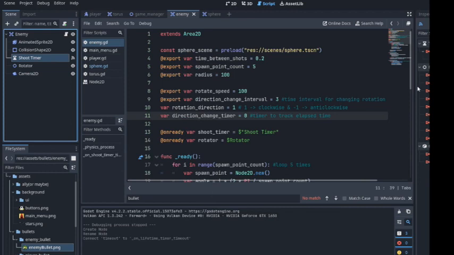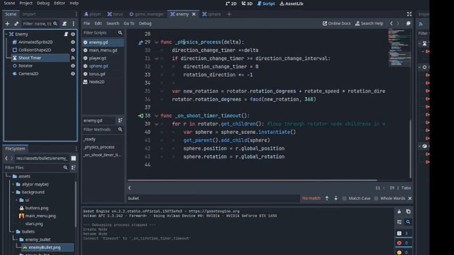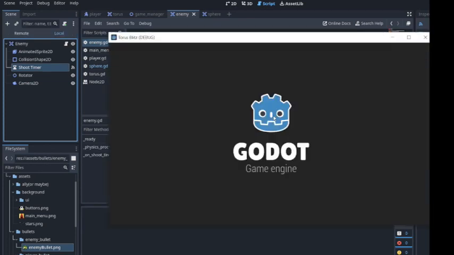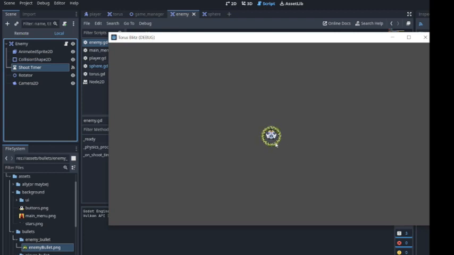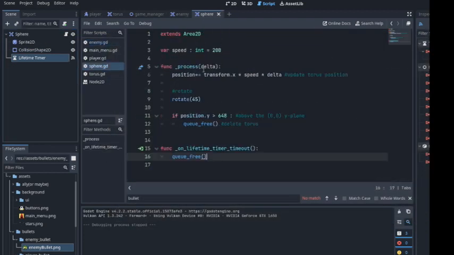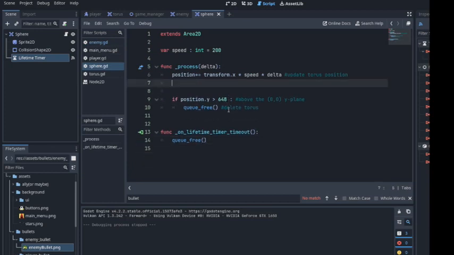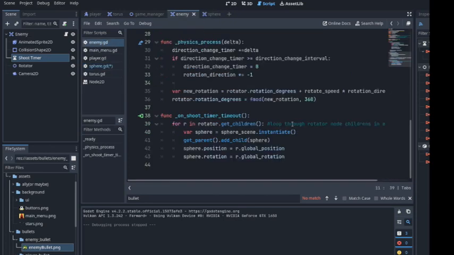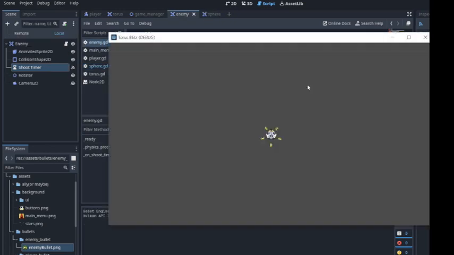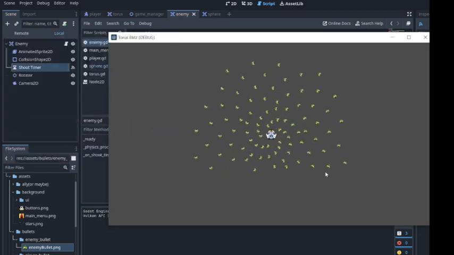And do I have this set up? I think so, yeah. Let's check it out now. Okay, it's rotating, which is good, but since we have the rotate function going on, it seems to be causing problems. Yeah, I know. The rotate function does give a lot of weird results, but here we go. Cool, we have a bullet pattern.